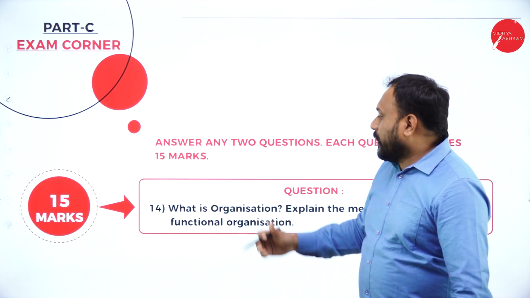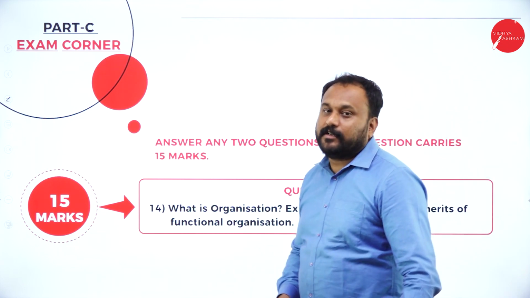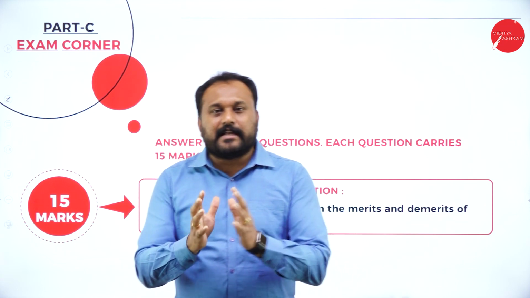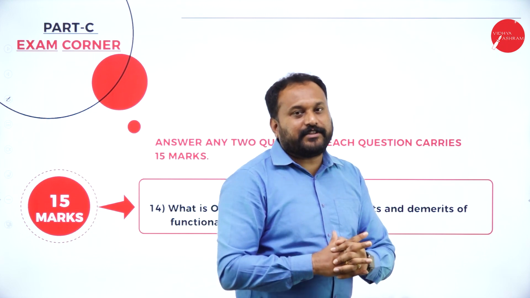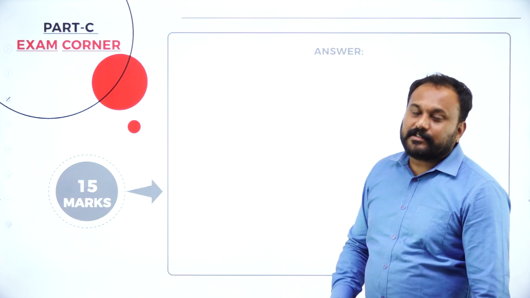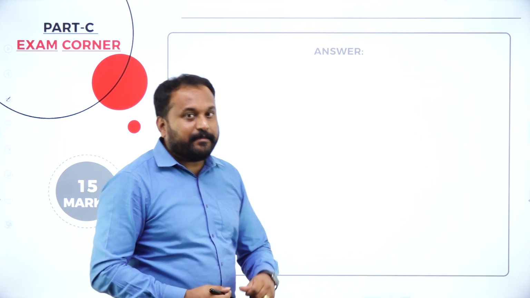Next is, what is organization? Explain the merits and demerits of functional organization. Again, the repetitions are there. Introduction, meaning, definitions of organization, you go with it. Then you write the functional organization before writing the merits and demerits.